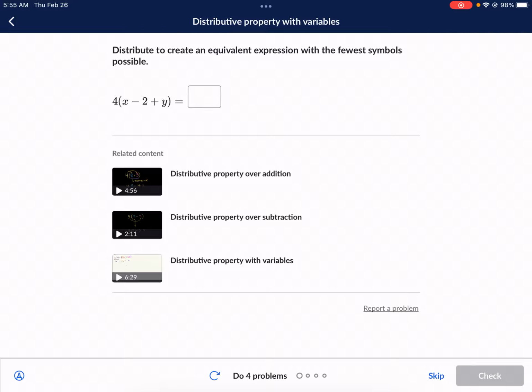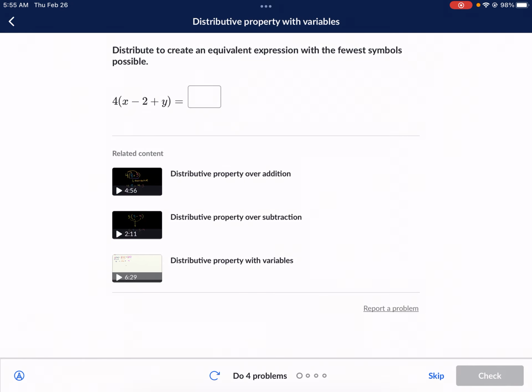So it's asking us to distribute to create an equivalent expression with the fewest symbols possible. It gives us parentheses with a 4 out in front. So 4 times the group x minus 2 plus y, or 4 times the quantity x minus 2 plus y. So what do we do here?